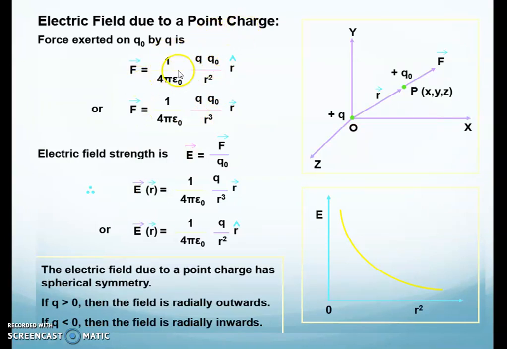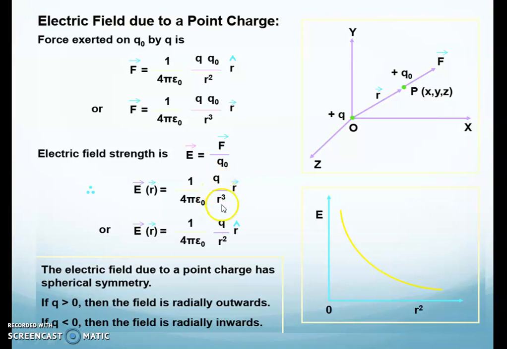We can calculate the electric field due to a point charge. Now F is equal to Q into E, or we can say E is equal to F by Q naught. So we have to calculate the force by Coulomb's law and then divide by Q naught. So we get 1 by 4 pi epsilon naught Q by R square. ठीक है?